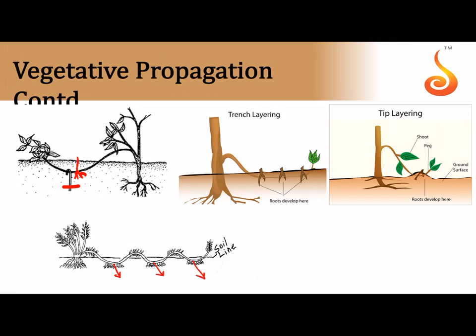You're pegging it in the soil, and whichever part of the stem is pegged in the soil, that part of it develops adventitious roots. So usually the stem is basically organized in the form of a snake, and that's why it is called serpentine layering. This is simple layering. This is serpentine layering. In trench layering, you simply make this branch sleep in a horizontal axis. See, you have just made it completely horizontal. It's literally sleeping on the ground, prostrate on the ground, and roots will develop on certain contact points. This is called trench layering. In tip layering, you're only bending the branch, and the tip of the branch is buried in the soil with a portion of it exposed, and wherever the burying happens, there the root is formed.